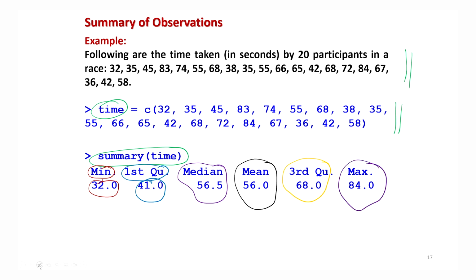Now the next question comes here, how is this information going to help us? You see, whenever you are trying to get different data structures, there can be different properties, mean, variance, etc. You can compute them directly, but if you want to see, for example, the skewed nature of the data, whether the data is more concentrated on the left-hand side or right-hand side, such information can be obtained by comparing the first quartile, median, mean, and third quartile.